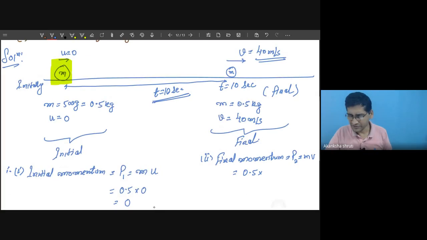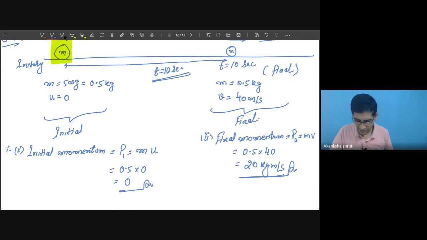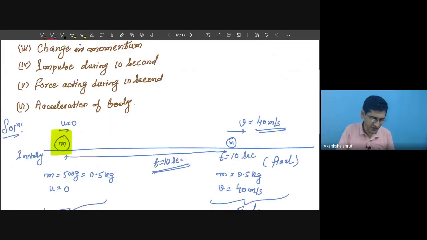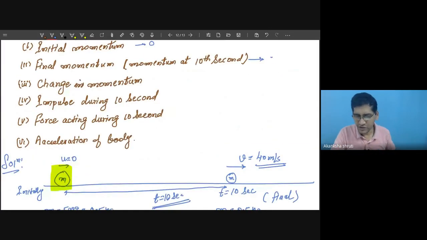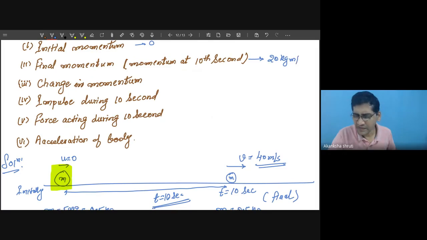So we have to substitute this as 40. 40 multiplied by 0.5 becomes 20. The unit is very important: kg meter per second. So this is the other answer, and this was the first answer. For 0, unit is not important, so you can leave the unit, but for other data, unit is very important. Otherwise, your marks may be deducted. So these two things are calculated. The final is 20 kg meter per second.